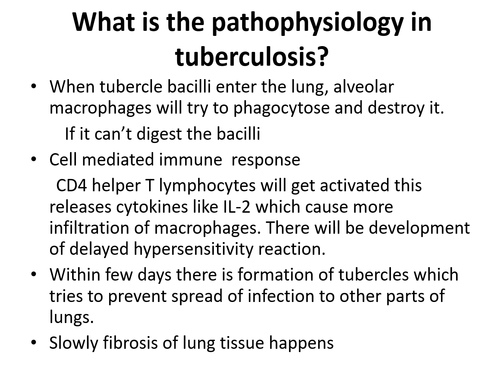This cell-mediated immune response causes more activation of CD4 helper T lymphocytes, which release a lot of cytokines like interleukin 2, and this causes more infiltration of macrophages. So this is a very good example of a delayed hypersensitivity reaction, which leads, after a few days or months, to the formation of a tubercle around the tubercle bacilli, and the main intention is to prevent the spread of this infection to other parts of the lung, and slowly this part of the lung gets fibrosed.